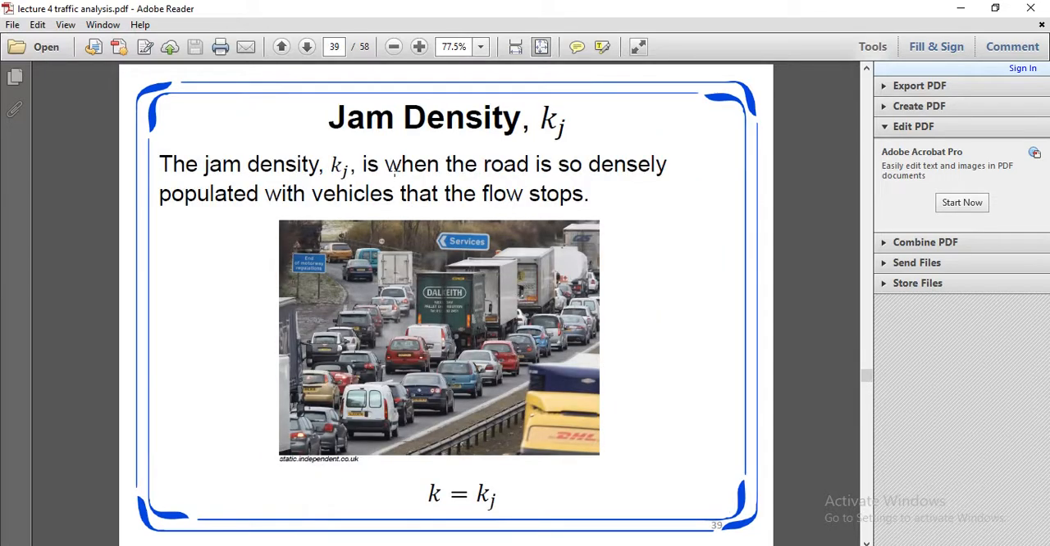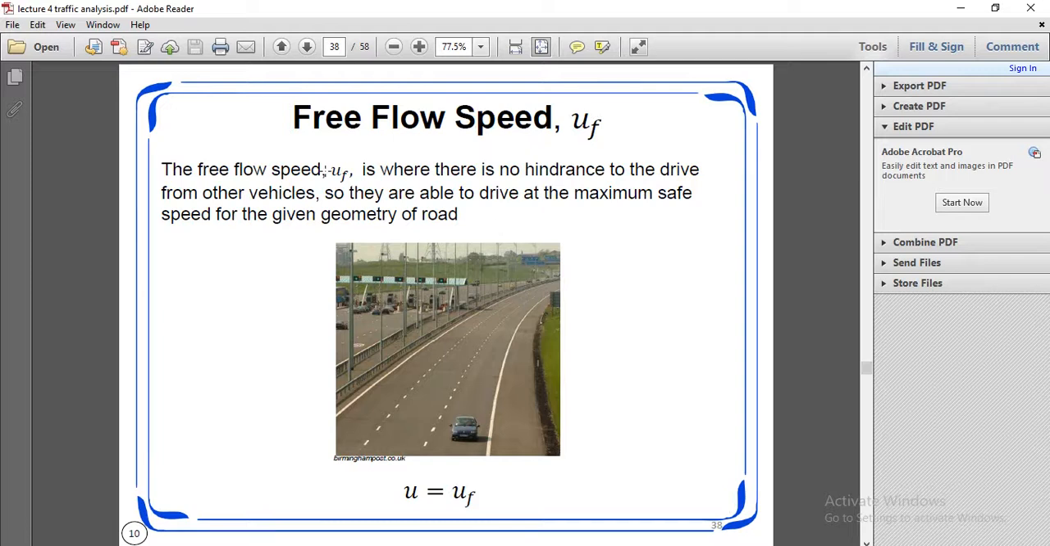Kj is the jam density. The jam density Kj is when the road is so densely populated with vehicles that the flow stops. And Uf is the free flow speed.